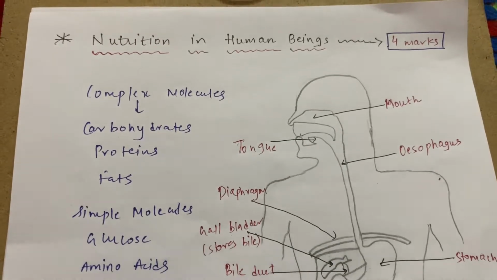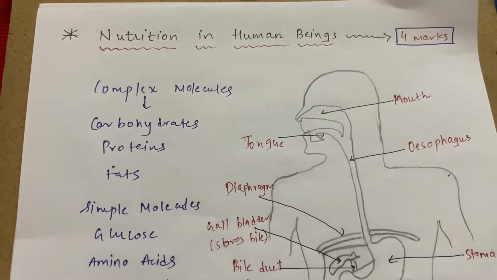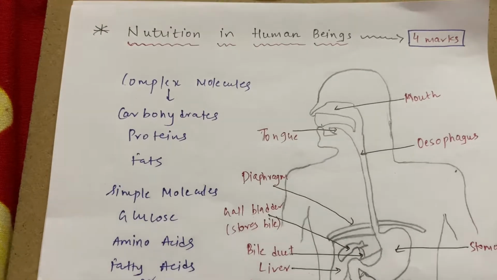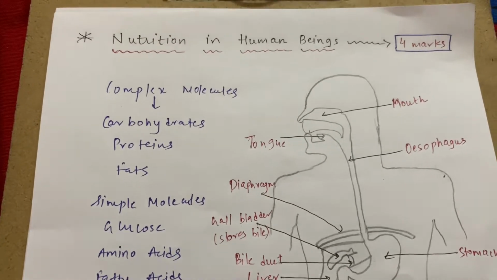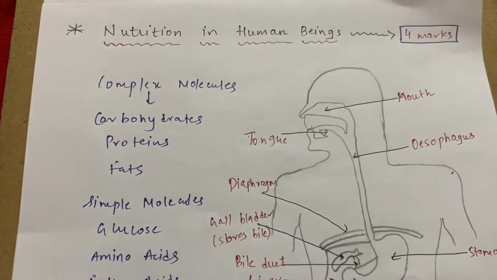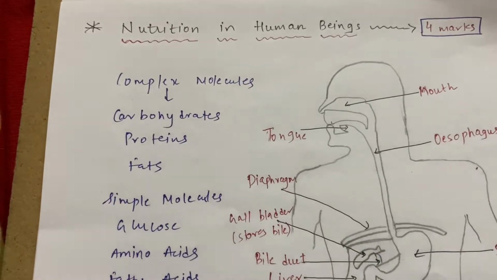Now what we will study is nutrition in human beings. We are on the topic heterotrophic nutrition. As you know, what do you mean by heterotrophic nutrition? The organisms which are dependent on some other organisms for food are termed as heterotrophic. Now human beings are heterotrophic. It depends on other organisms for their food, correct? So this is nutrition for human beings.